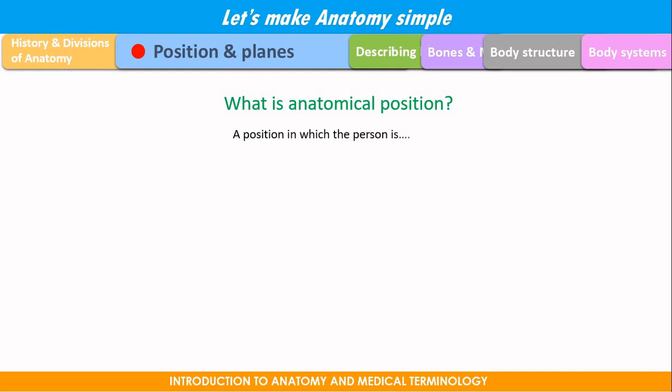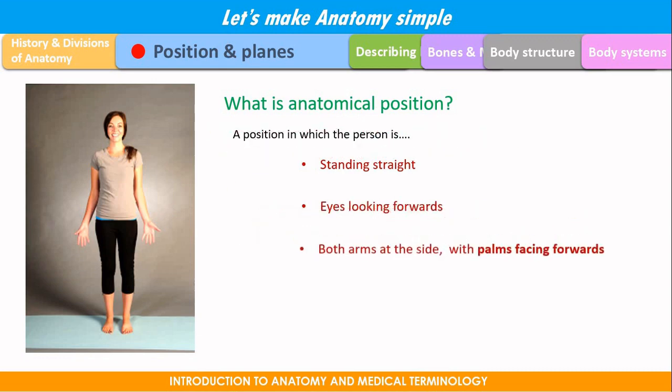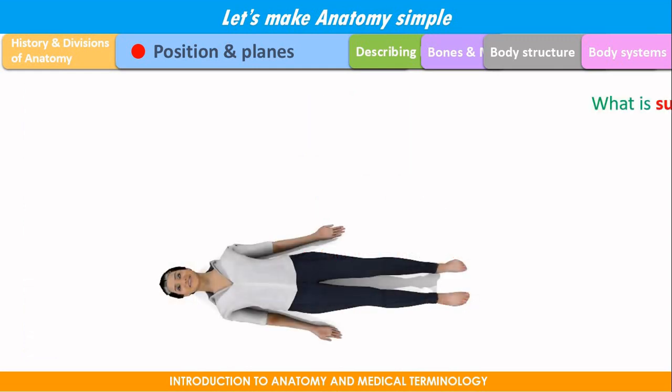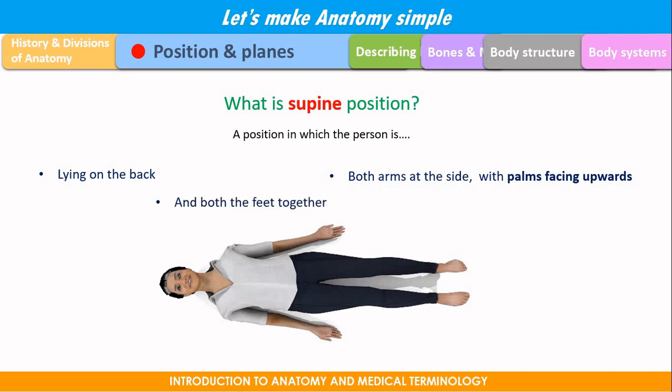What is that? A position in which a person is standing straight, eyes looking forward, both the arms at the side with palms facing forwards and both the feet together. So any anatomical organ described in the anatomy book is considered to be described in anatomical position. What is supine position? A position in which the person is lying on the back, both the arms are at the side with palms facing upwards and the feet together.